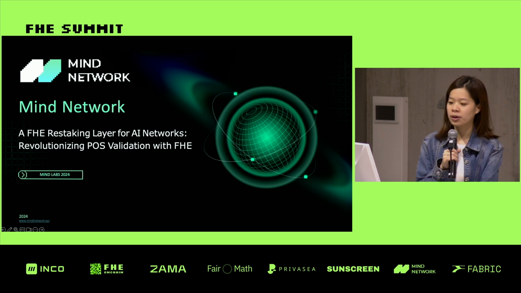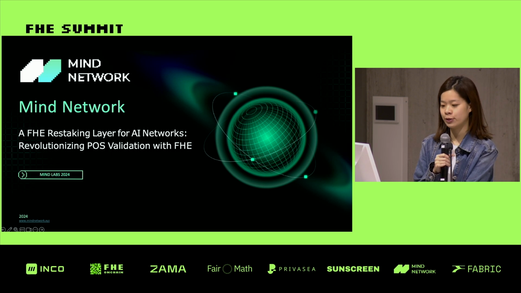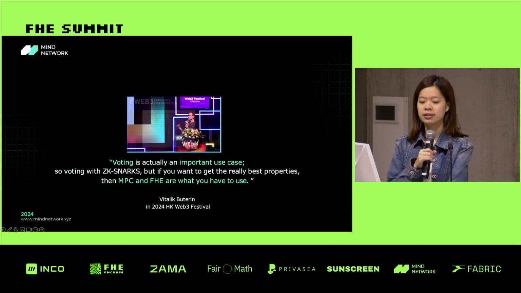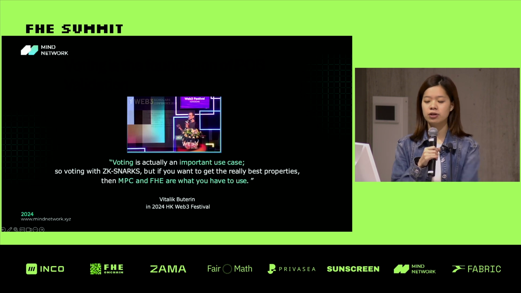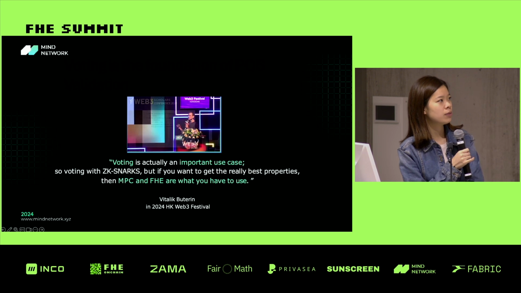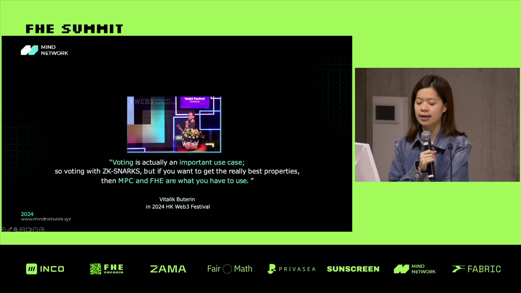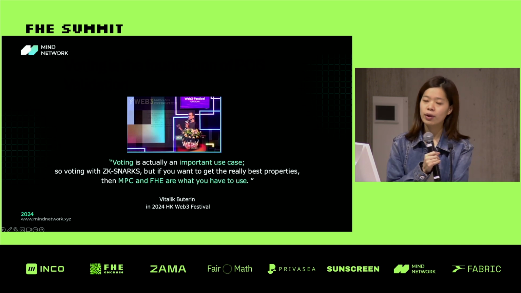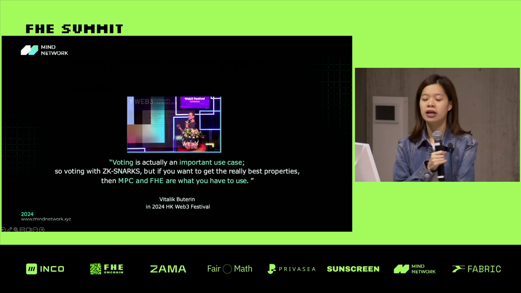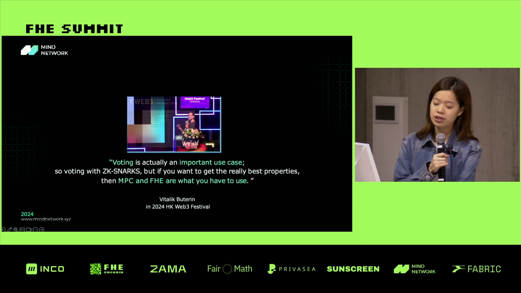So my network is an FHE restaking layer for AI networks. And we will use FHE to bring a revolution to proof-of-stake validation. The reason we started this idea is based on some talks and research by Vitalik. Vitalik mentioned that voting is a very important use case, and this exactly happened with ZK-SNARKs. With ZK-SNARKs, we can do voting in a fair and privacy-preserving way.